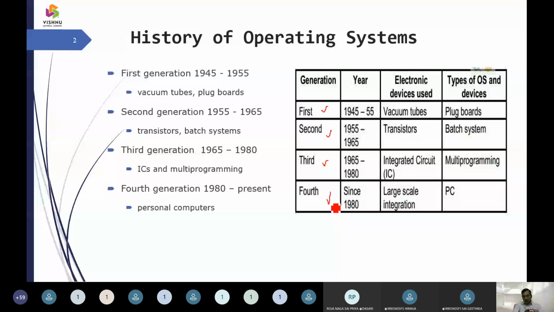When there is the origin of a first generation system, they are implemented via vacuum tubes. Vacuum tubes were replaced with transistors.